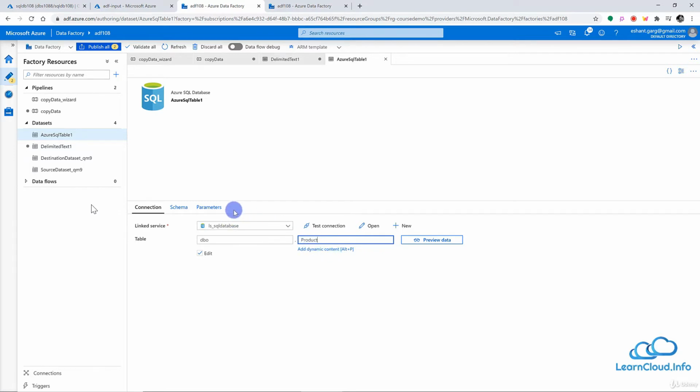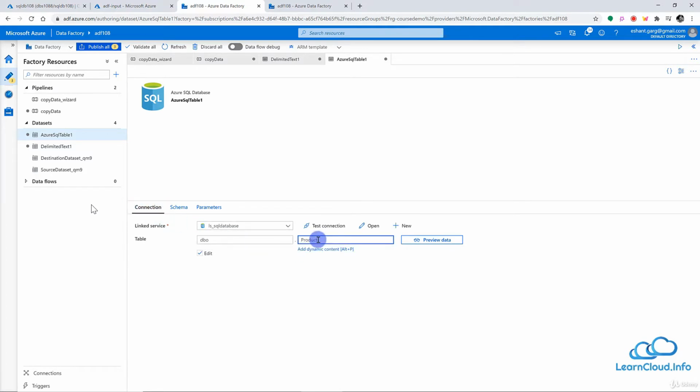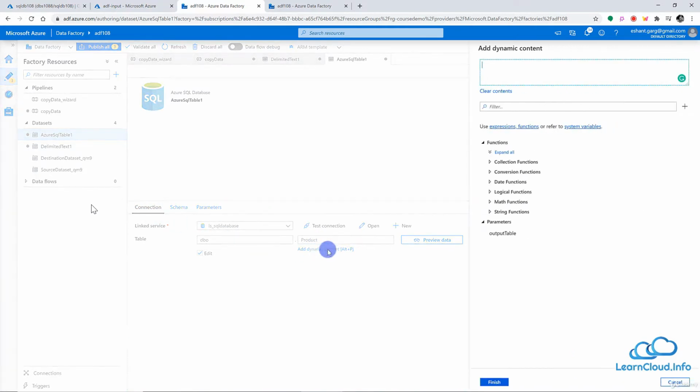But before that, let's create a parameter which I'm going to pass here. So I may say here output table name, which is going to be of string type. Now if I go back to the connection here, and if I click on add dynamic content, once again under parameter I can see this parameter value which is converted into an expression, dataset.output table, and this is going to be converted to an output table or whatever value I'm going to pass to this parameter.